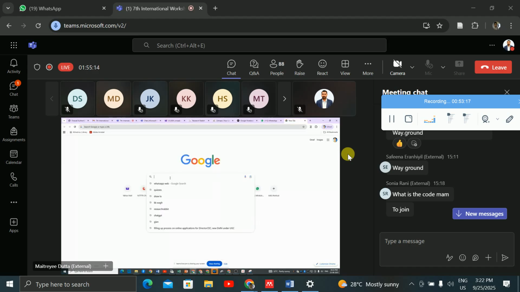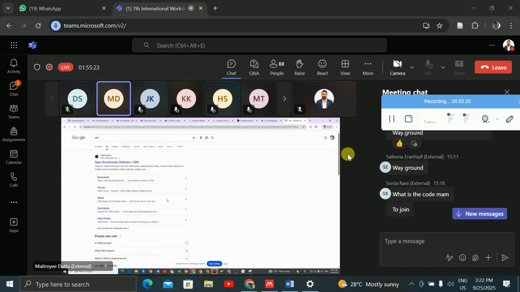Yes, this is for video editing or video creating tool. This is your open source Open Broadcaster Software tool, that is your OBS Studio, as it is called. OBS Studio, that is your Open Broadcaster Software Studio. So you can download it within 2-3 minutes. It can be downloaded, right?